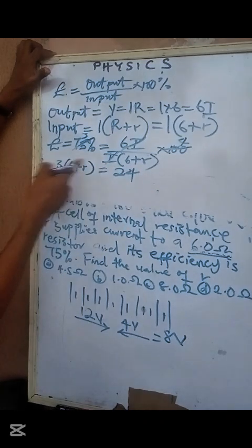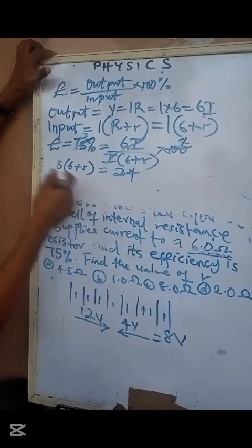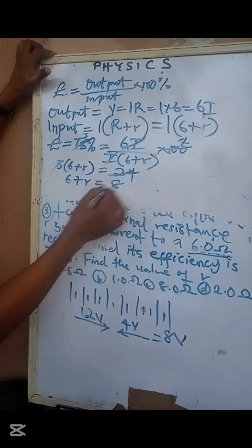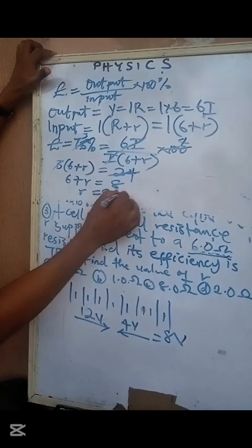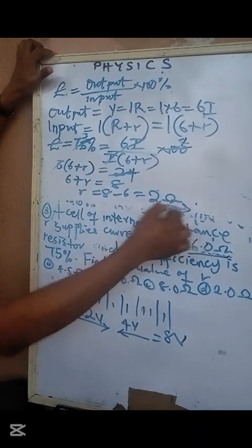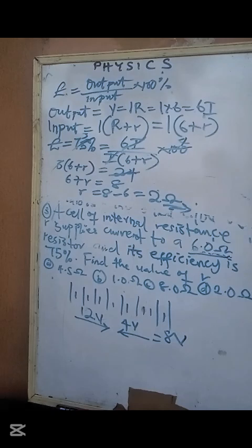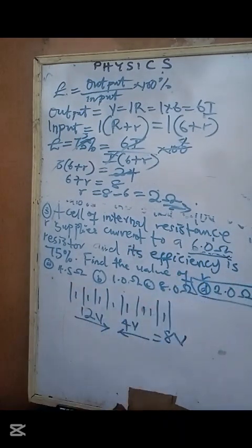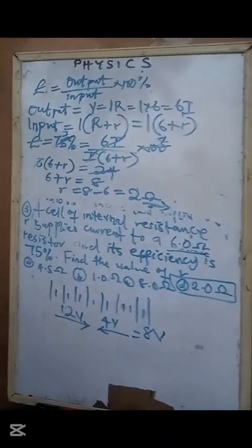So I'll divide by 3, 3 here, 3 here. How many? 6 plus r, 3 here, how many? 8, right? So r is 8 minus 6. That is 2 ohms. Option what? Option D is the correct answer. 2 ohms, right? I hope you know how to solve it. You can play the video over and over again to understand how to solve it. Thank you.